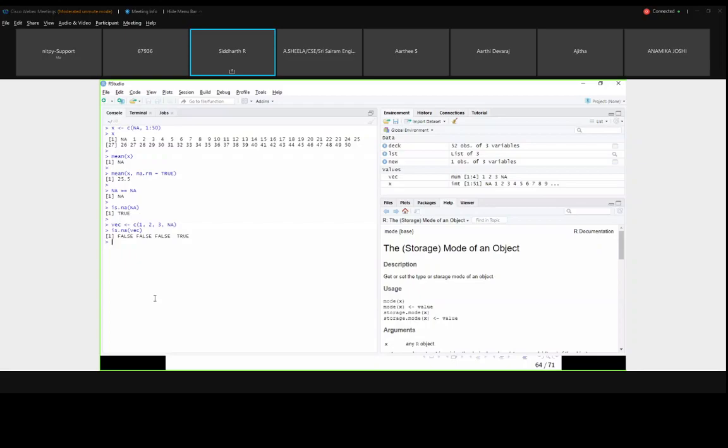So you have to handle NA using an argument called na.rm. Most mathematical functions and machine learning related functions have this optional argument. By default it is FALSE. We have to enforce it and tell the compiler to remove the NA, that is na.rm equal to TRUE. This is the code we have to add. Then we will get the mean value. So now we have handled the NA part.